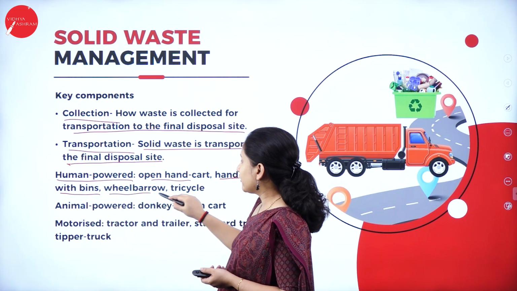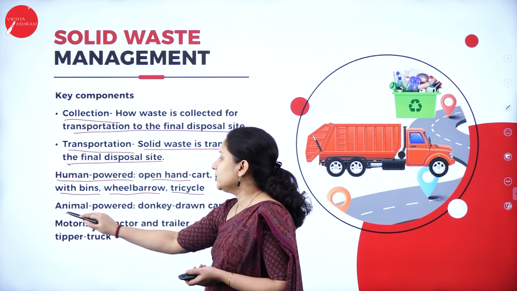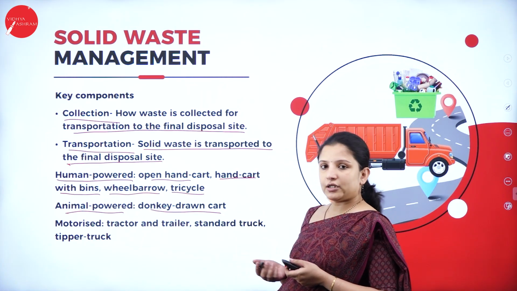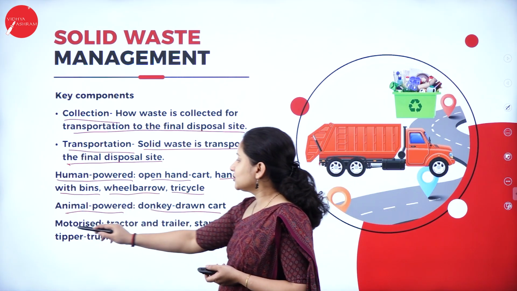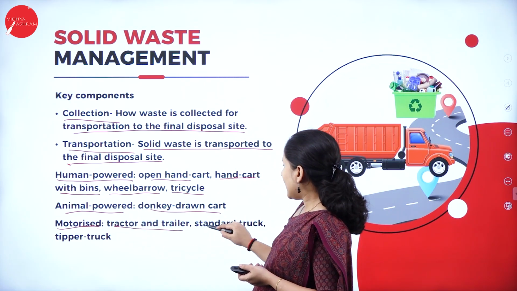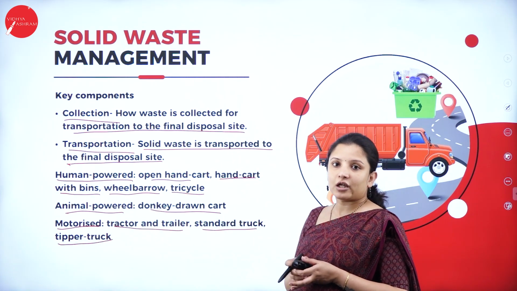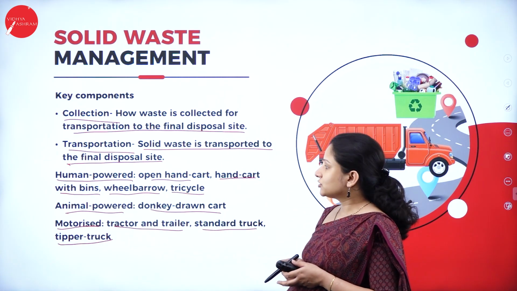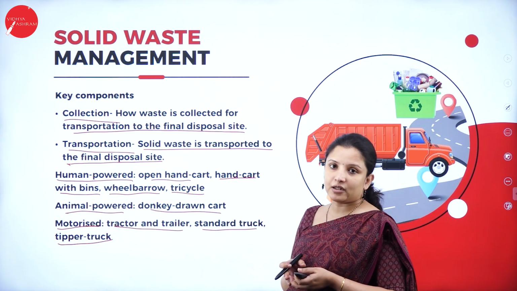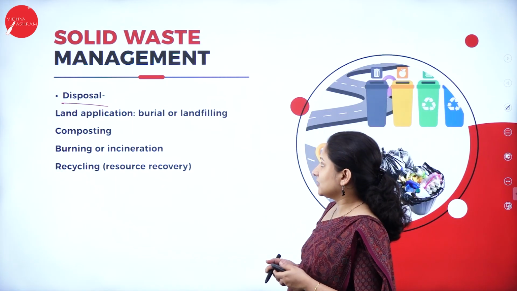Then wheelbarrow can be used. Tricycles can be used. Or it can be animal powered, wherein donkey drawn carts are also used. This is usually not found nowadays. Next is motorized, that is tractors and trailers and standard trucks, tipper trucks. All this also can be used for transportation of the solid waste. All these are very familiar to us because we have seen them every morning. We just see these things, right?